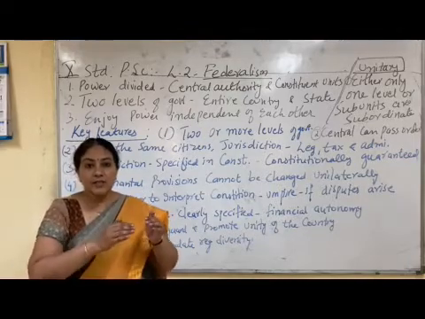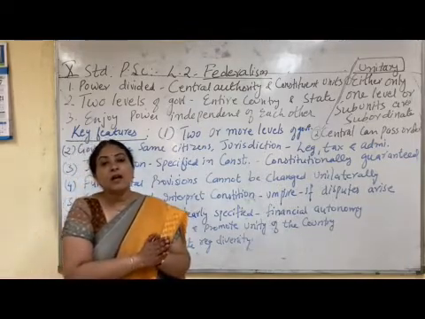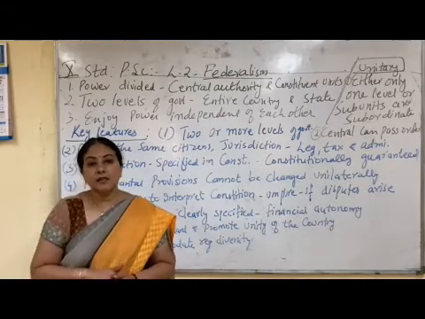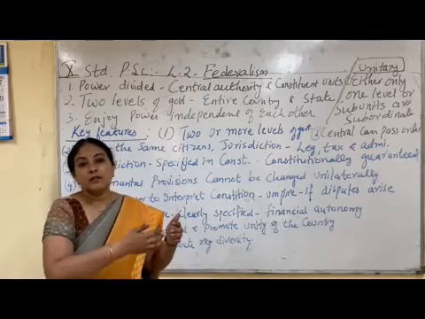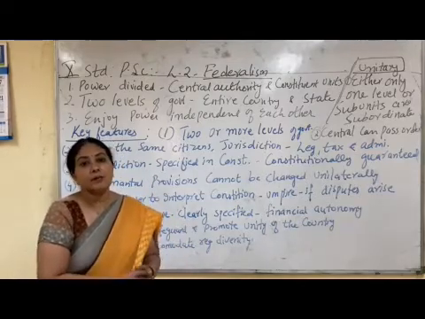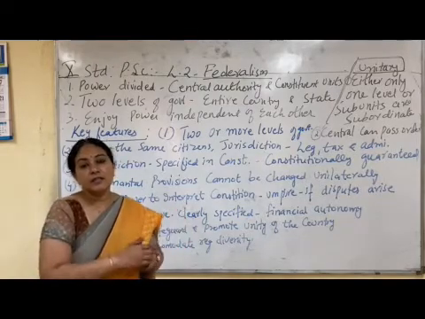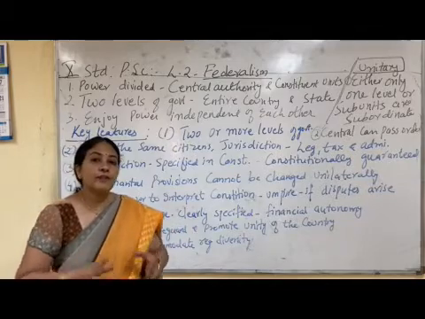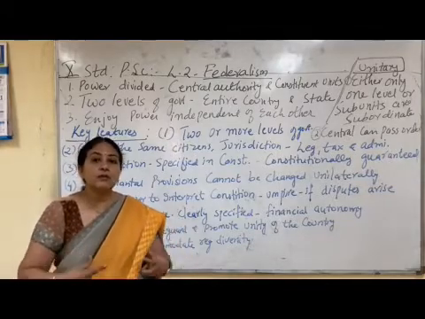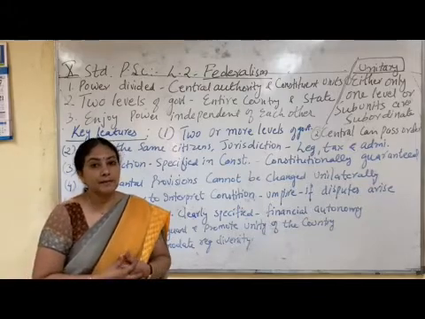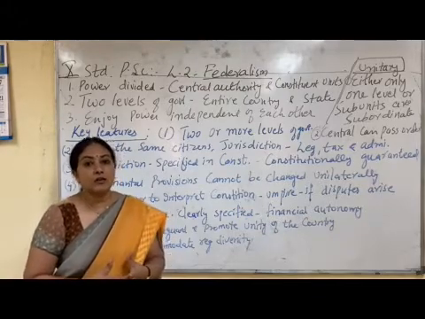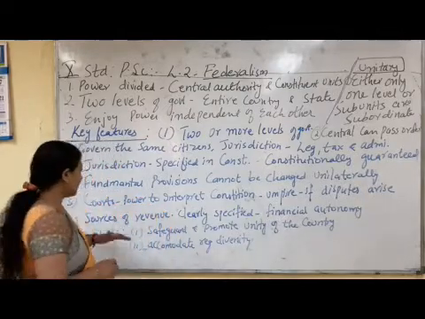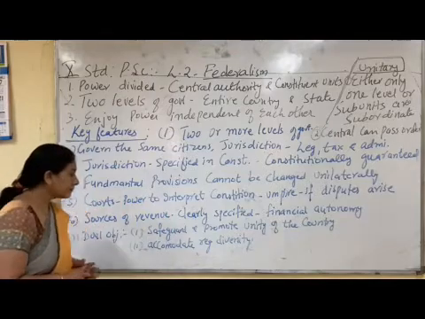The subjects on which the state government makes laws, any revenue generated from that area is received by the state government, and the subjects on which the central government makes laws, that revenue is received by the central government. Both of them want to have financial autonomy, so that both types of government can function independently. So to have financial autonomy, the sources of revenue are also clearly mentioned in the constitution. That is the sixth feature of federalism.